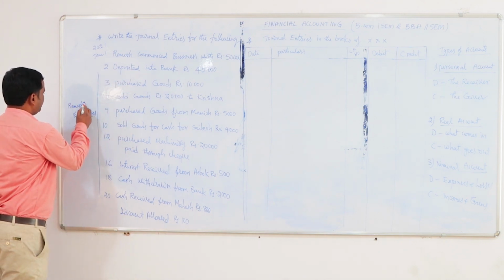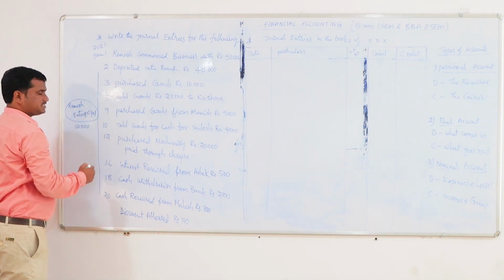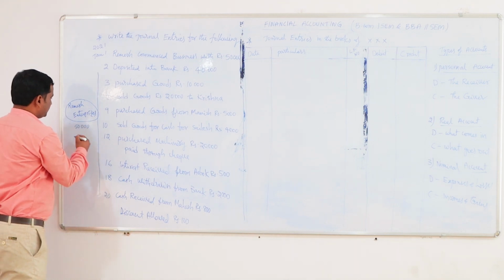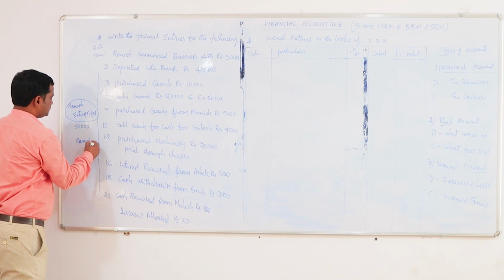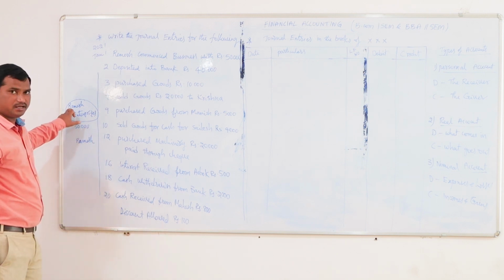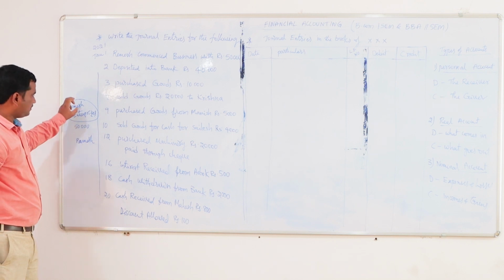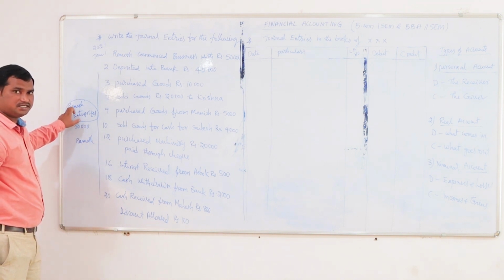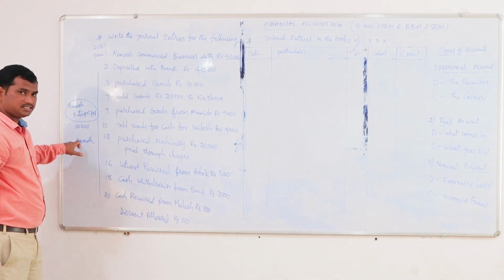When the organization is established, the organization should be treated separately from the person who is starting that organization. Let us suppose he is starting Ramesh Enterprises, then Ramesh Enterprises must be treated separately from the person Ramesh.